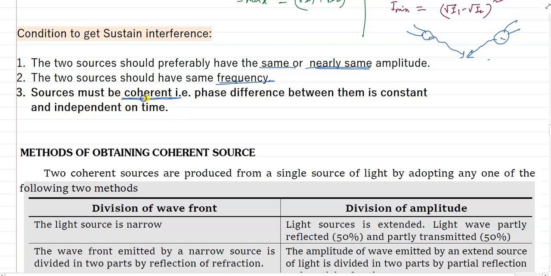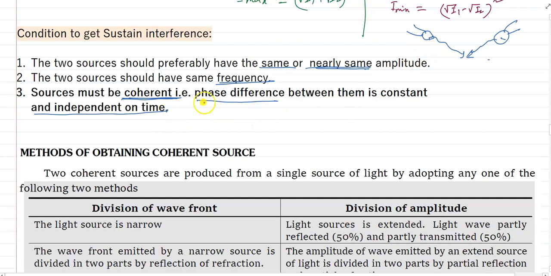What is a coherent source? A coherent source is one where the phase difference between them is constant and independent of time. There may be an initial phase difference between the two sources, but it is constant for any time.